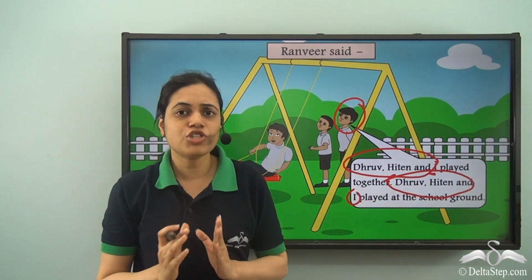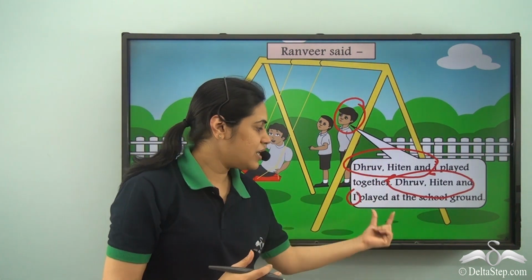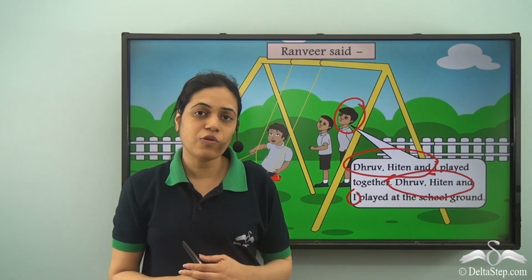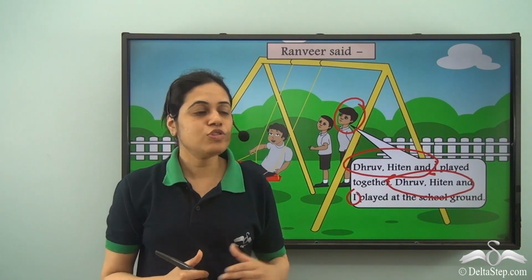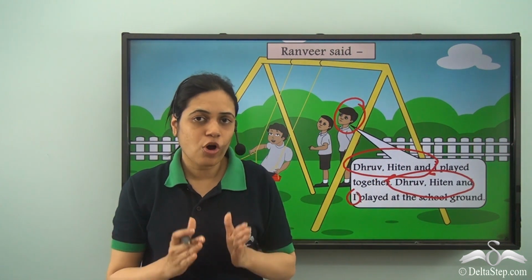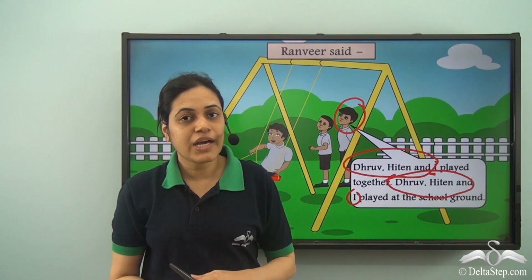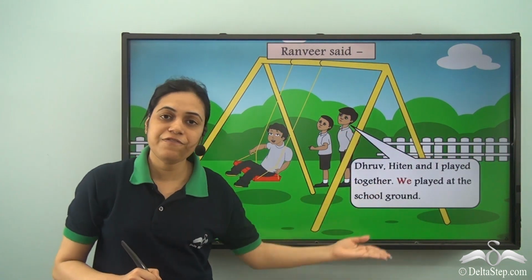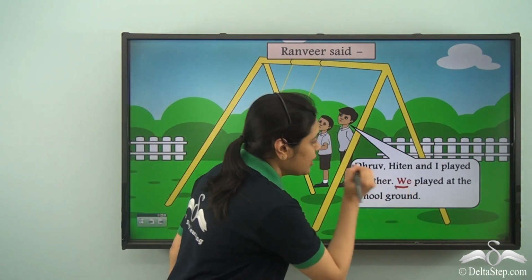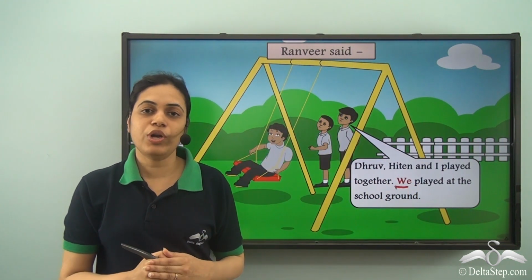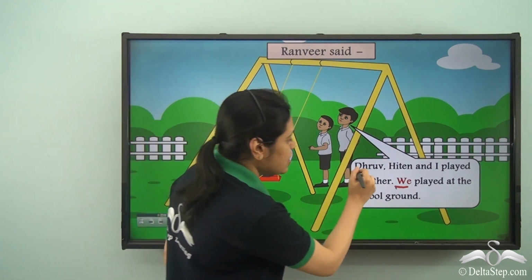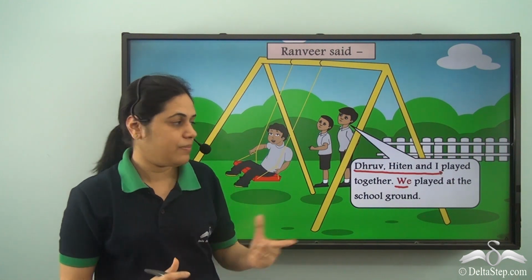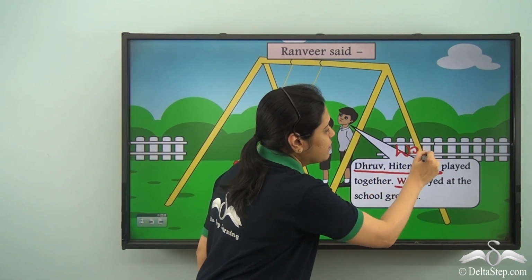So how can we further shorten it? Again, these are also naming words or nouns. So we need to use pronouns to make it shorter. What is the pronoun that we can use here? The pronoun that we can use here is we. So we played at the school ground. Now if you notice, Dhruv, Hiten and I, when it is used for the first time, I am not writing we here.